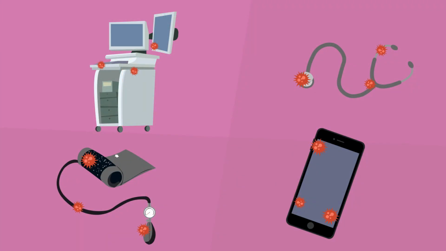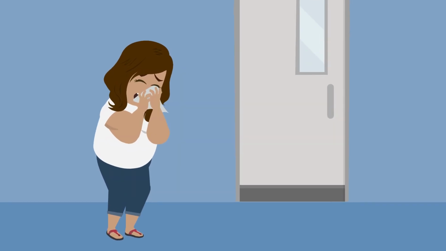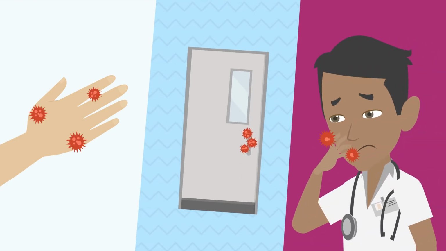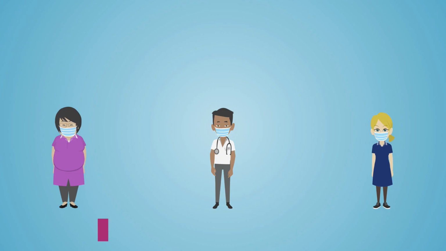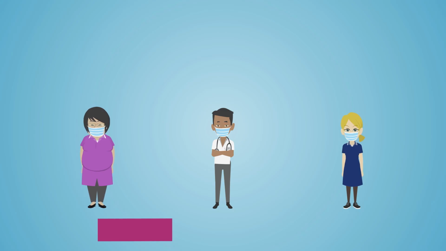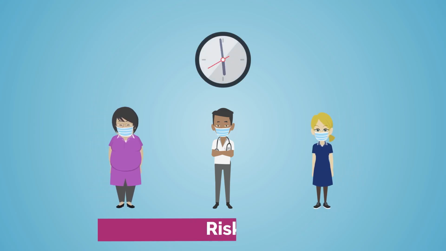It can also spread indirectly when infected droplets find their way onto surfaces. For example, if an infected person blows their nose, then touches something such as a door handle, someone else could become infected if they touch it, then touch their eyes, nose, or mouth. The chances of spreading COVID-19 increase if people are closer to each other and if they spend more time with an infected person in their environment.